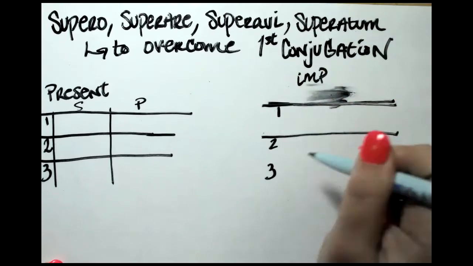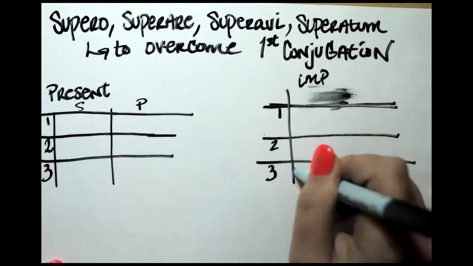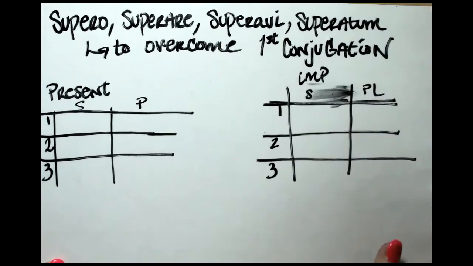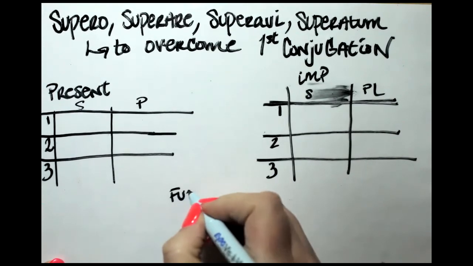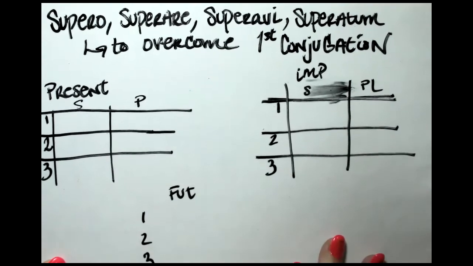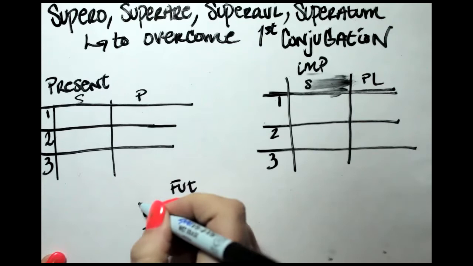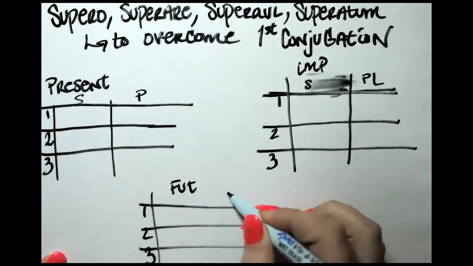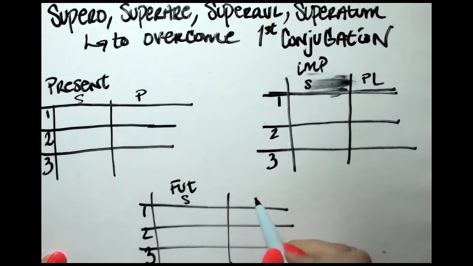Oh well. Okay. Singular. And then here's plural. We have a little bit of room down here for future. 1, 2, 3. Oh, there we can see that. Oh, straight-ish lines today, not the worst.